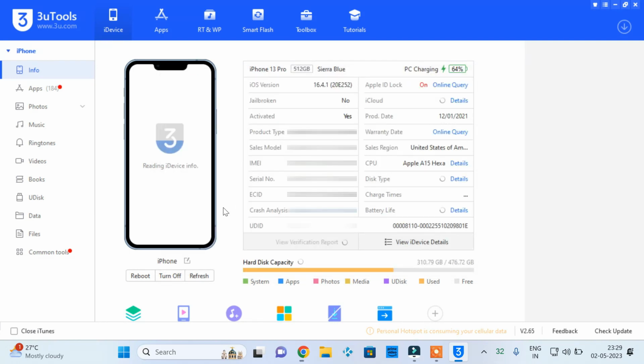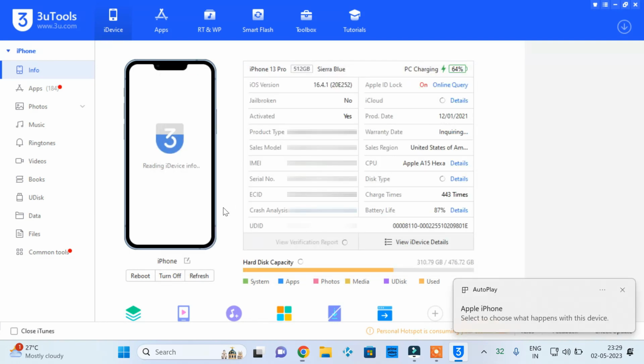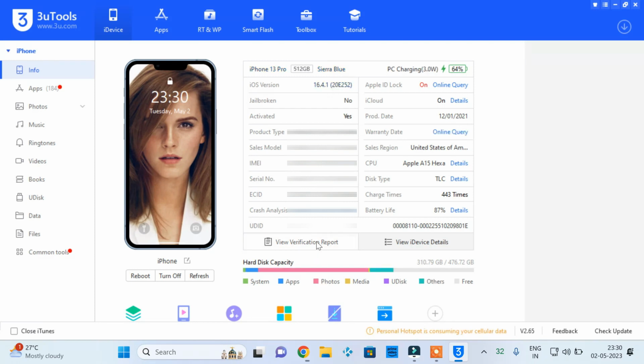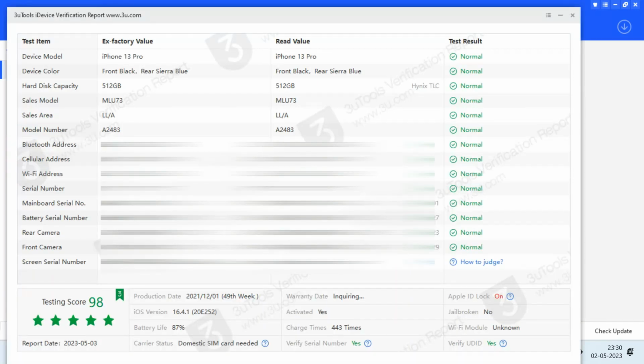You can see your iDevice details such as DP, model number, IMEI, activation status, jailbroken or not, iCloud status and many more from the home page. Click on View Verification Report, and if the factory values match with the read values, then the test result is normal, which means built-in spare parts are not tampered or changed.